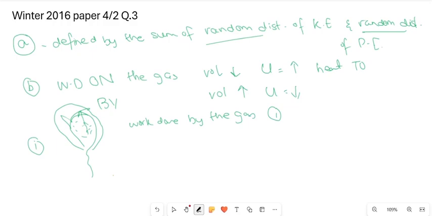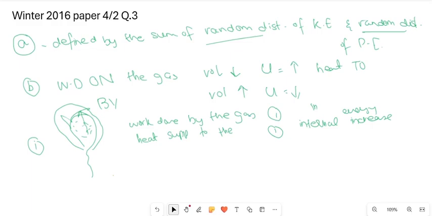That is why we would say heat is supplied to the system, so internal energy increases. So that is how you get 3 marks.